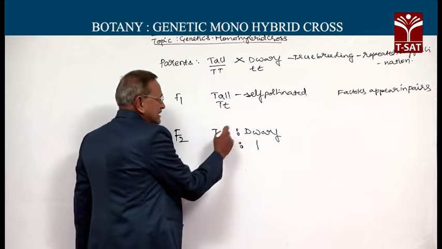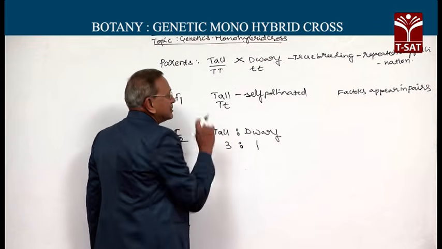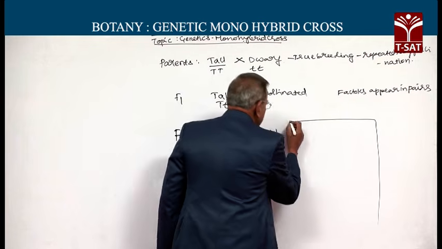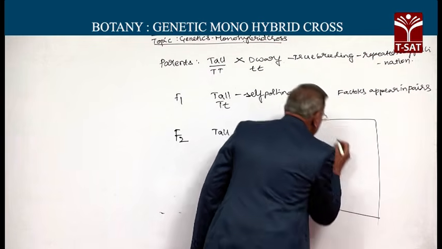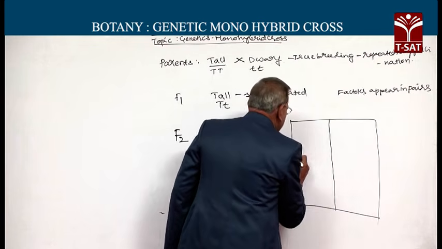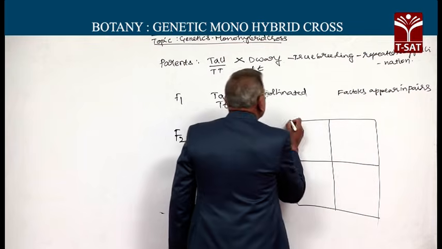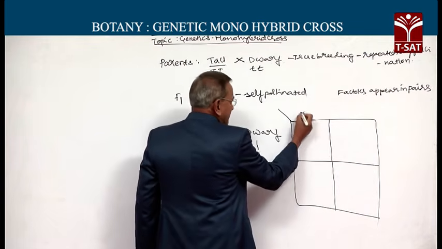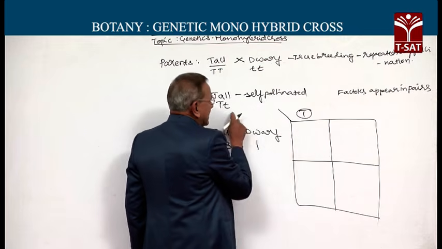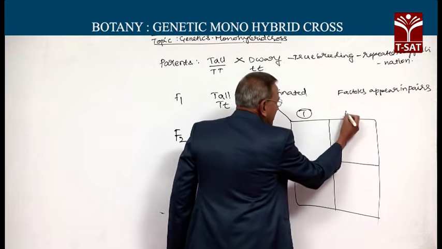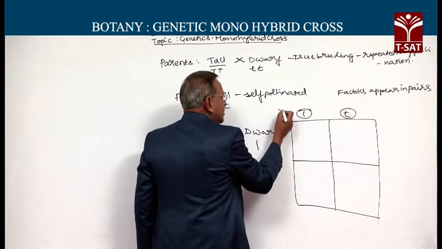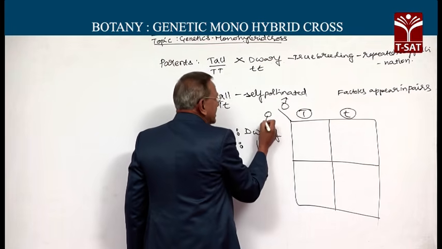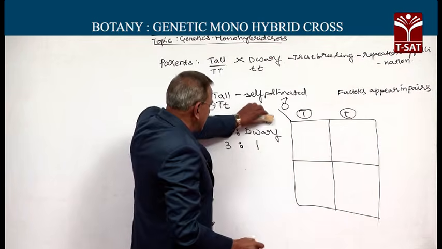This is because the hybrid is producing two types of gametes. By using a Punnett square, the different phenotypes and genotypes can be observed. On selfing, it will produce two types of gametes. Half of the male gametes will carry capital T, the remaining half will carry small t. The female gametes will also be similar.